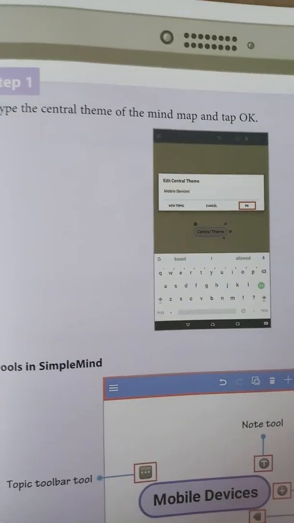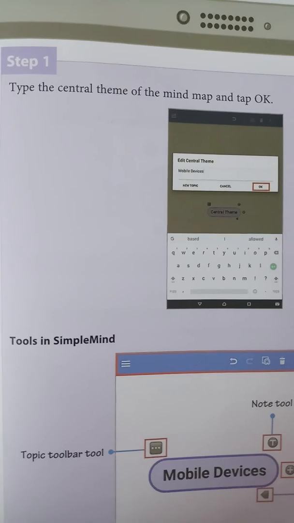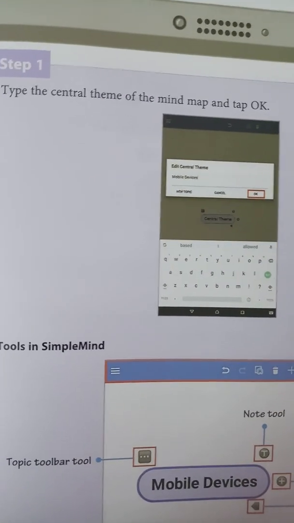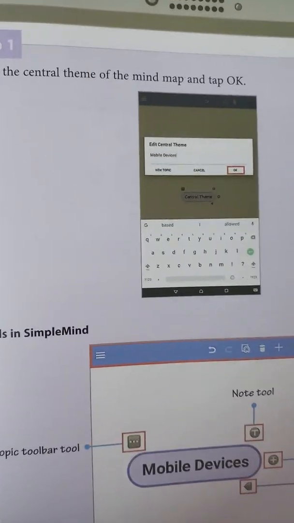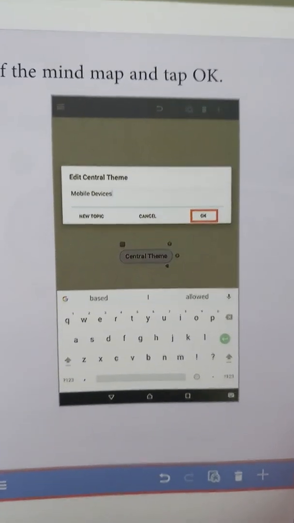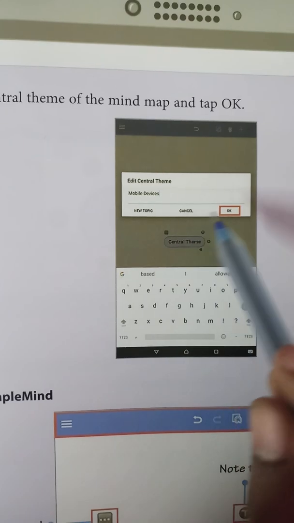So here we can see in step 1, type the central theme of the mind map and tap OK. So first we need to type the theme. In our lessons we are making the topic as computer, but here they have given mobile devices. So we need to enter the central theme and then click OK.